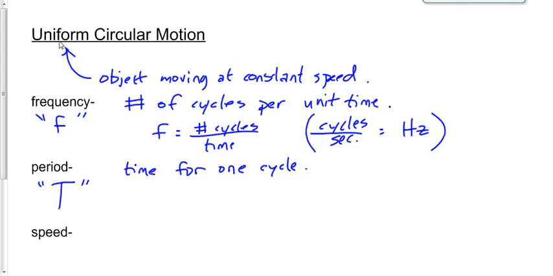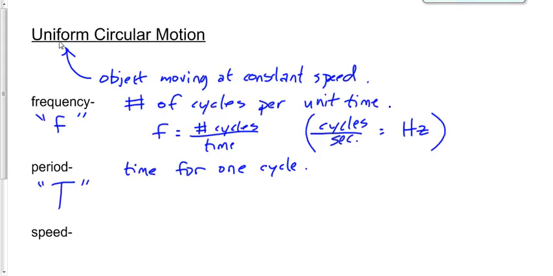The frequency of a big event would be 2 times per year. Make sense? So frequency, not in hertz, but in cycles per year, would be 2, right? The period of that, the time for one cycle, would be 0.5. So it's the inverse of the frequency. If 2 of the events take place in a year, then it's half a year between events. Make sense? 0.5 years in between events.